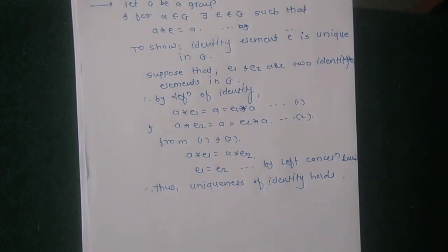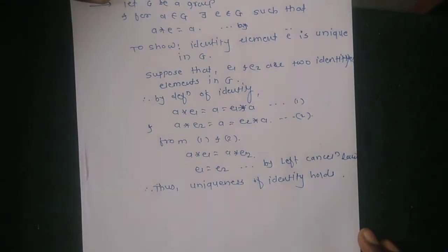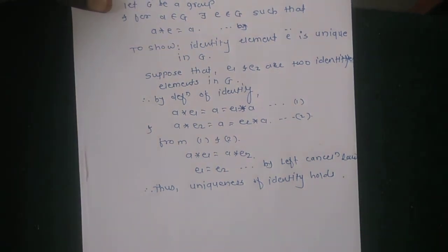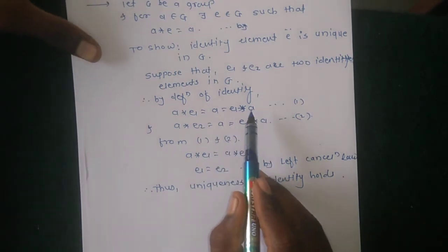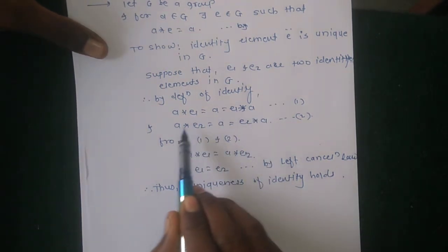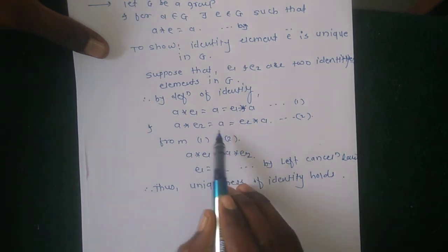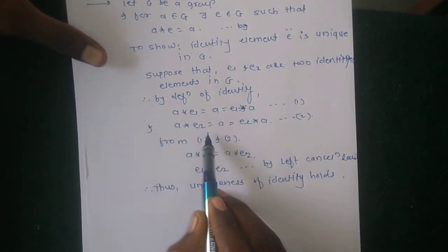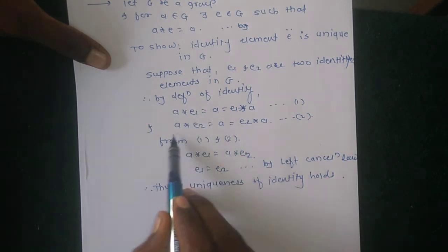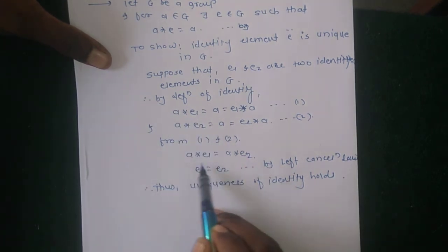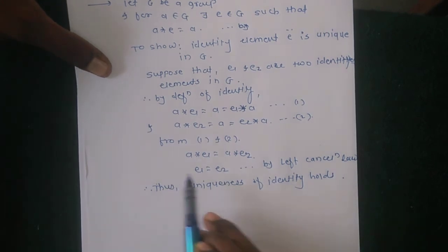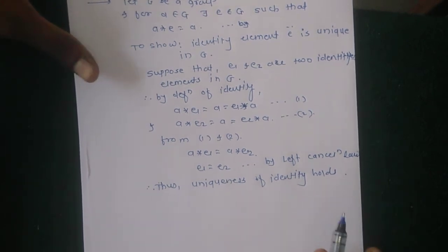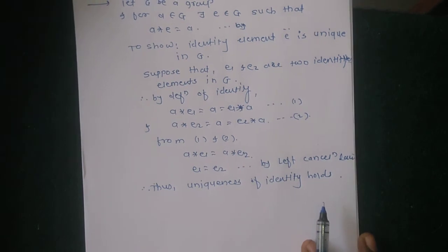This is how to prove it. Suppose we choose any two identities, and lastly prove that both identities are equal. Here U1 and U2 are identities chosen from G. Then by the definition of identity, for any element A, A star E1 equal to A and A star E2 equal to A. A has two values, A star E1 and A star E2, which means they are equal, which implies by the left cancellation law that E1 and E2 are equal. Therefore, G has exactly one identity.